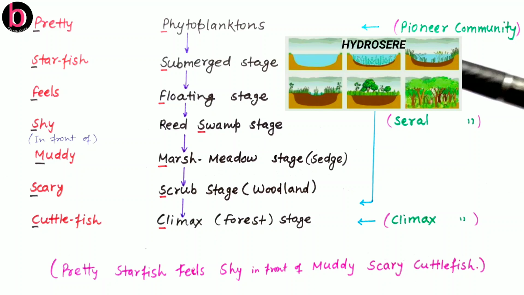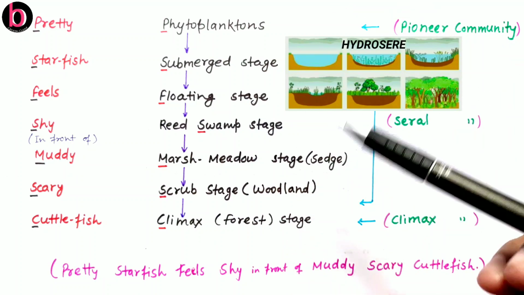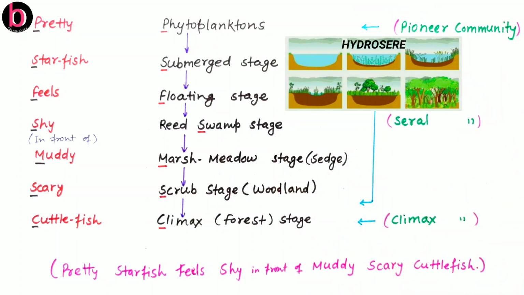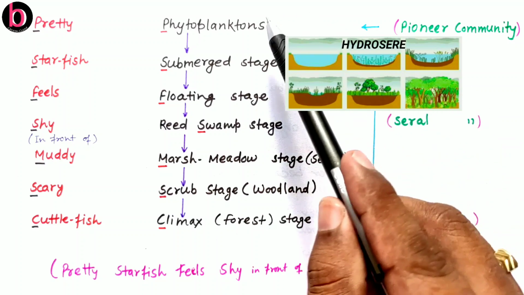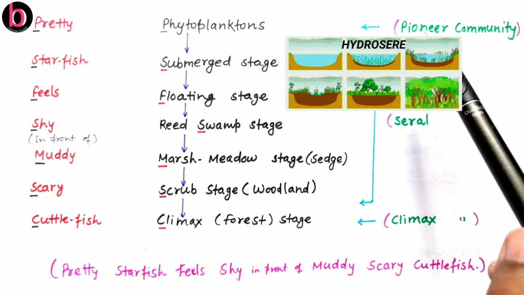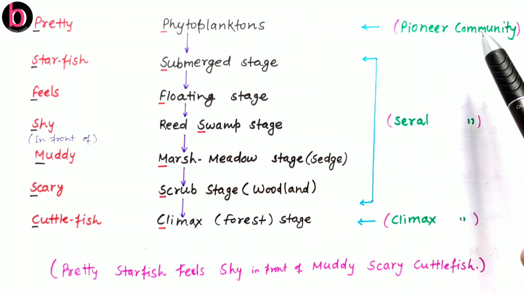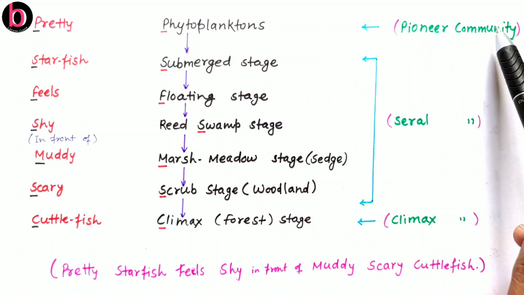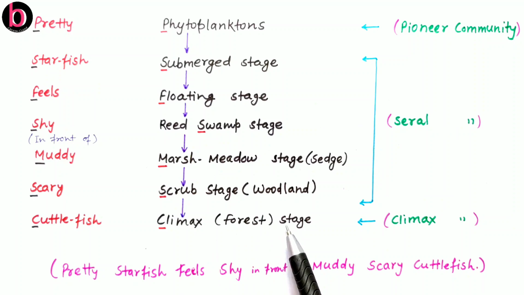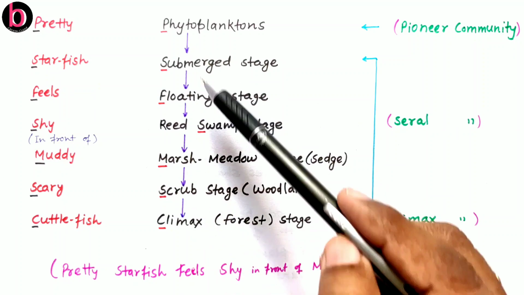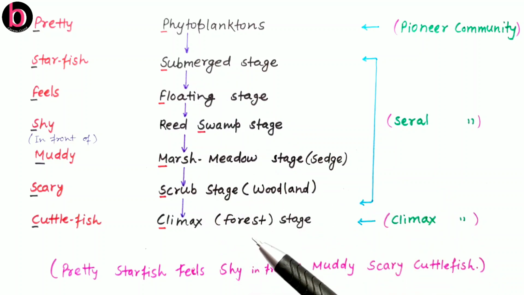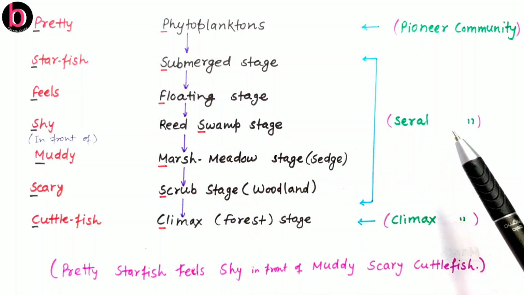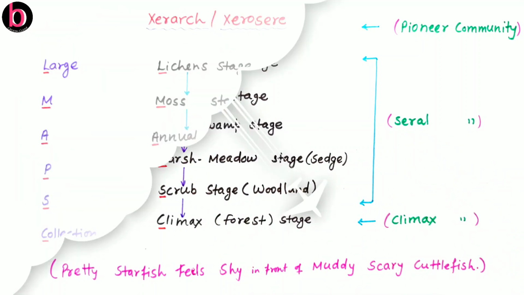Now here, out of these total steps, we may broadly categorize this into three. As phytoplanktons, we know they are the pioneer communities of Hydrosere. So here phytoplanktons, this is the pioneer community. Climax or forest stage, this is the climax community, while the rest of all the intermediates are forming the serial or transitional community.